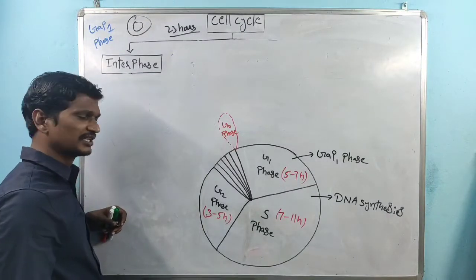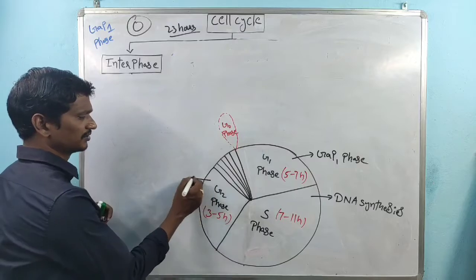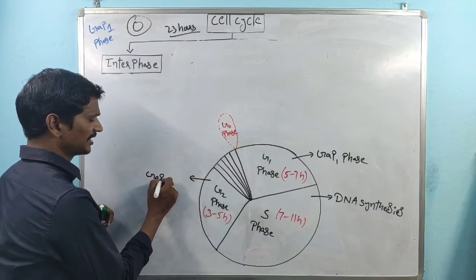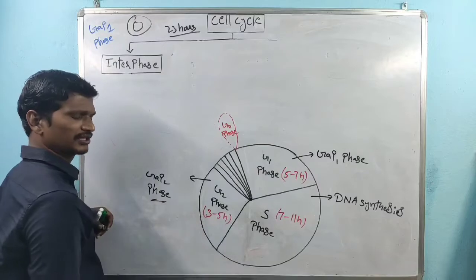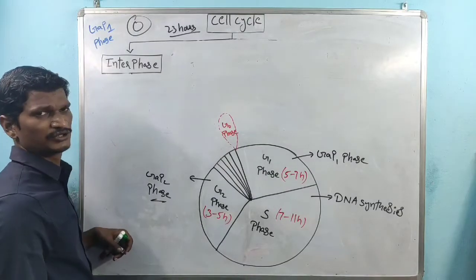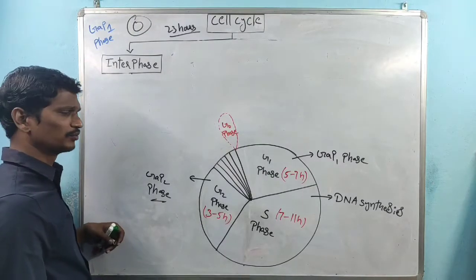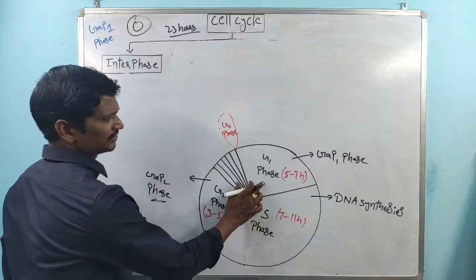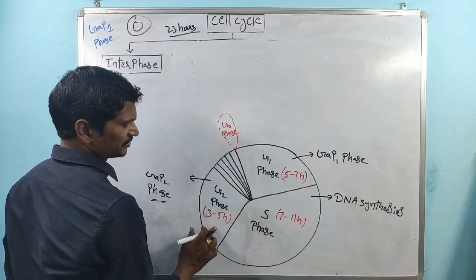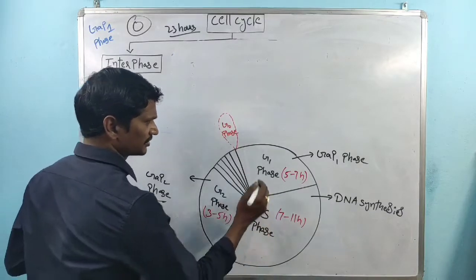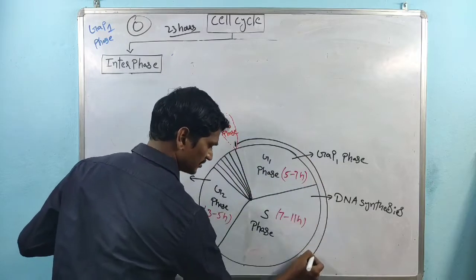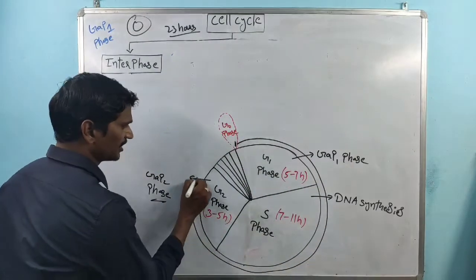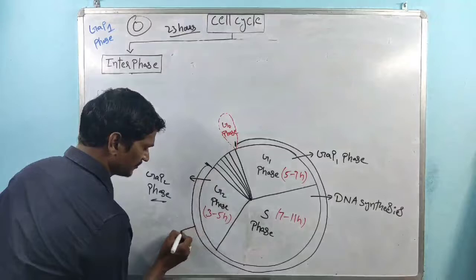Coming to the next one, the G2 phase. Here the G2 phase indicates the gap 2 phase. The gap 2 phase takes 3 to 5 hours. So the G1 phase, S phase, and G2 phase, these three phases, starting from this point, are called interphase.